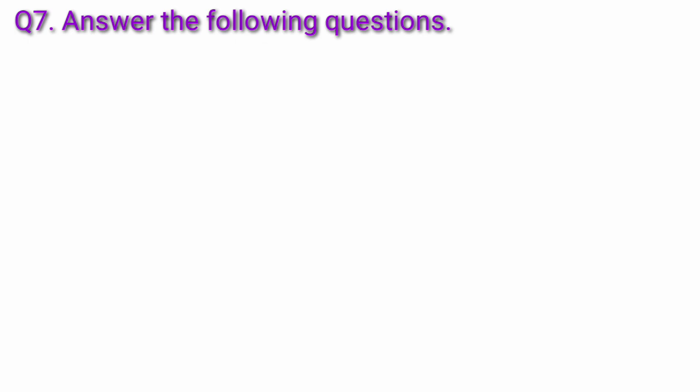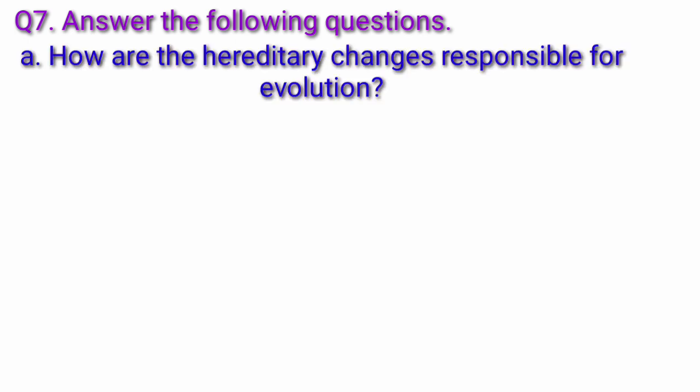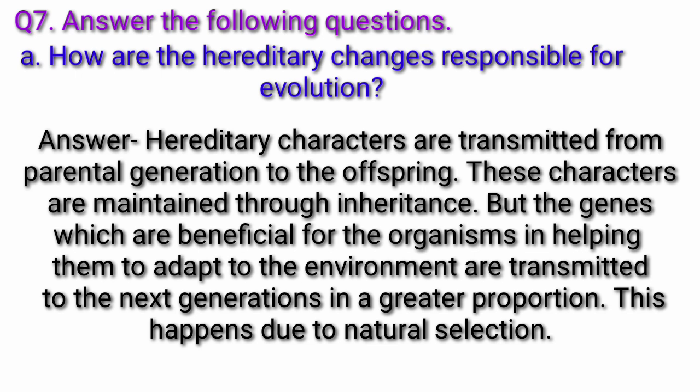Now, question 7. Answer the following questions. Question A. How are the hereditary changes responsible for evolution? Answer. Hereditary characters are transmitted from the parental generation to the offspring. These characters are maintained through inheritance, but the genes which are beneficial for the organisms in helping them to adapt to the environment are transmitted to the next generation in a greater proportion.